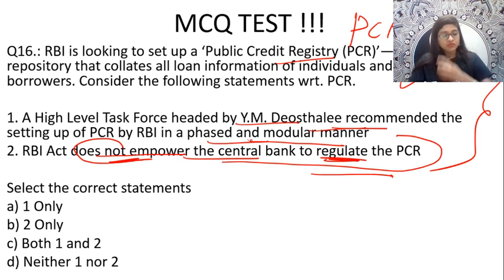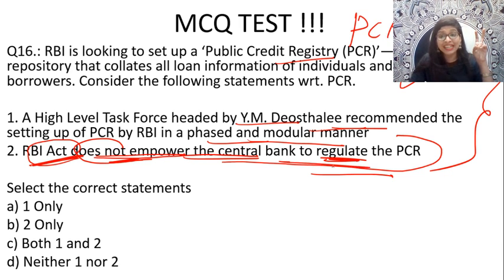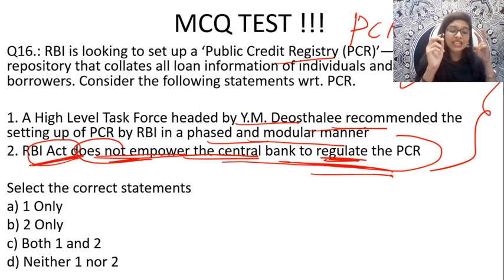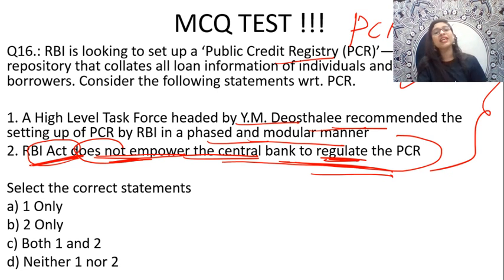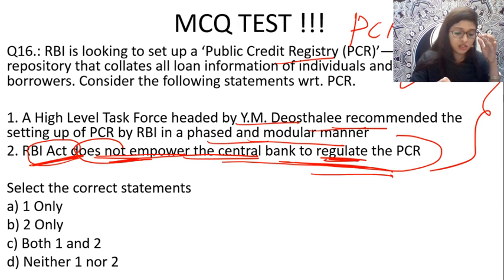See, once again look at the second statement carefully. As per the RBI Act, it does not empower the central bank to regulate the PCR. Please look at the keyword of the question. Guys, it is actually C, it's correct. Those of you who said C is not correct, C is actually both 1 and 2 are correct. Please. Very fine.